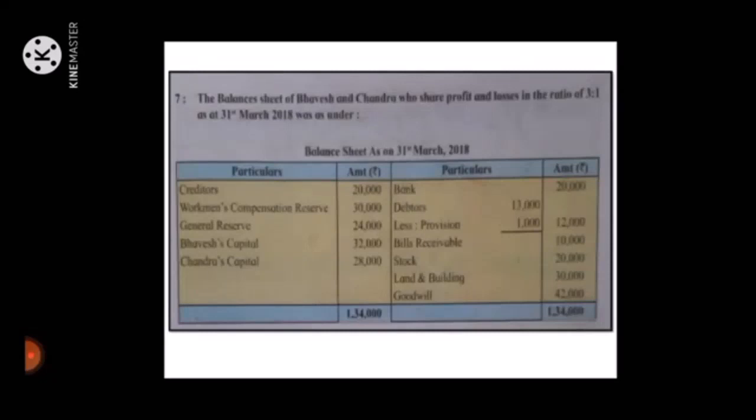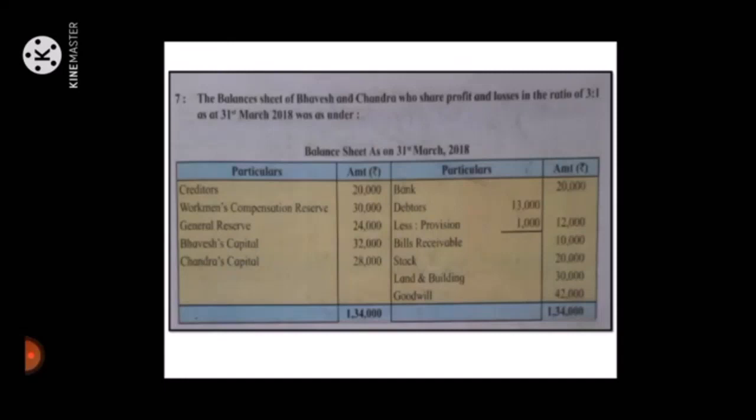For ledger accounts, you have to prepare the following ledger accounts, students: profit and loss adjustment account, all partners' capital account, balance sheet of new firm, goodwill and cash or bank account if necessary. See the textbook problem and solution, page number 145 and 146.